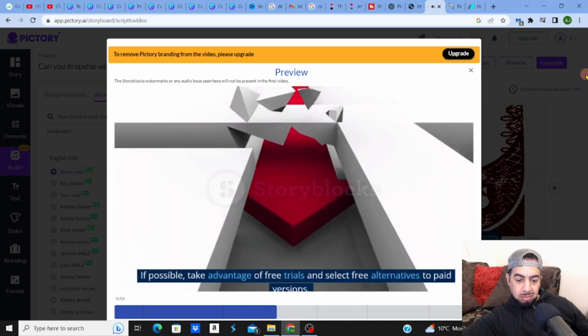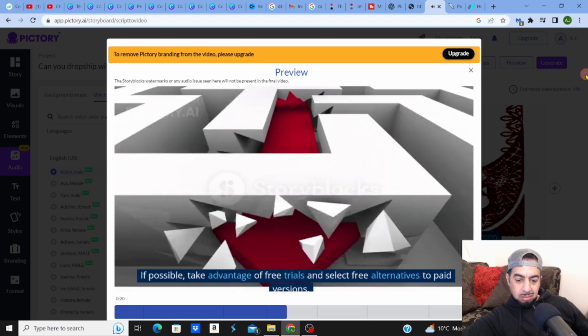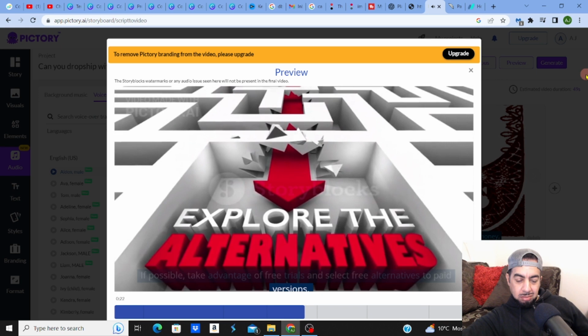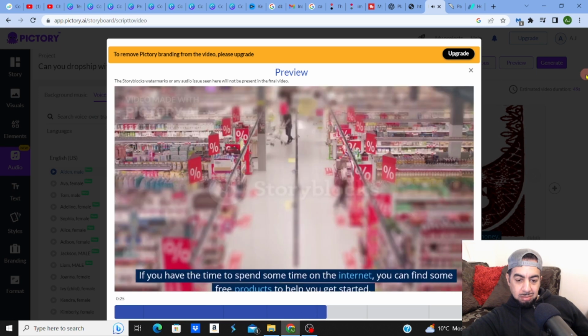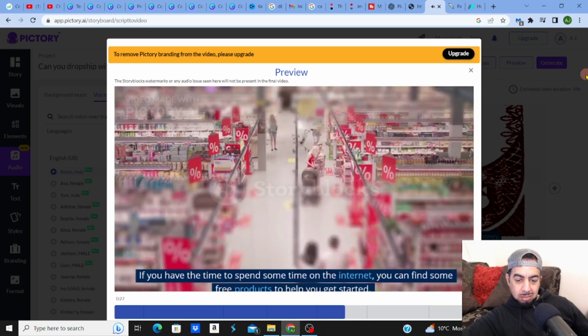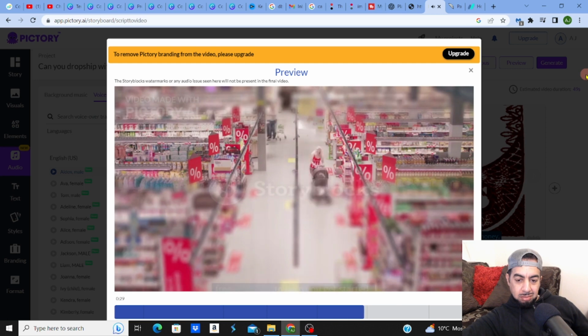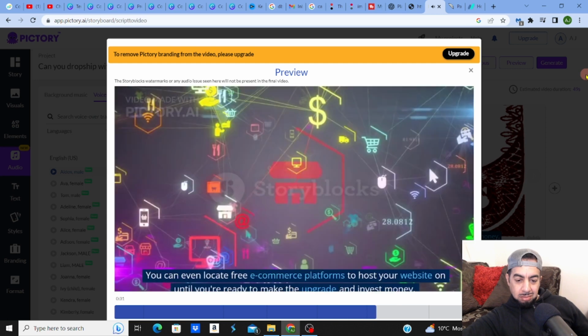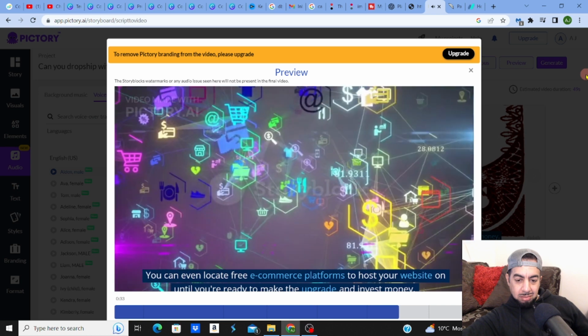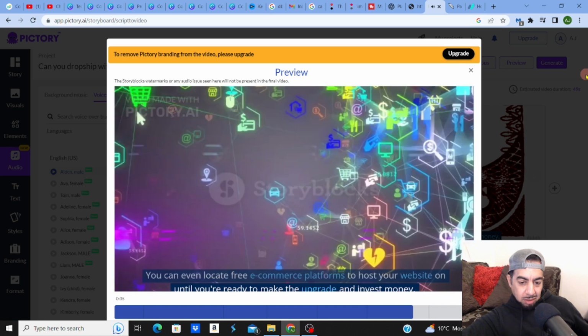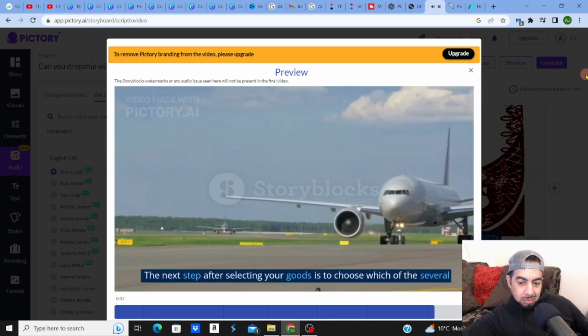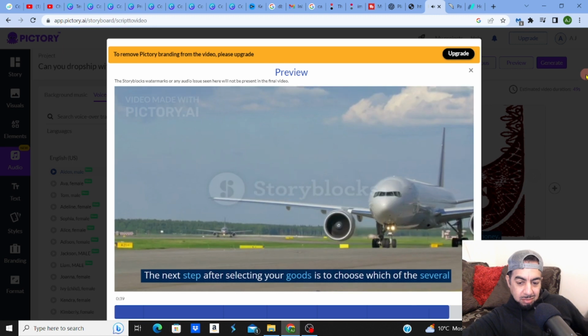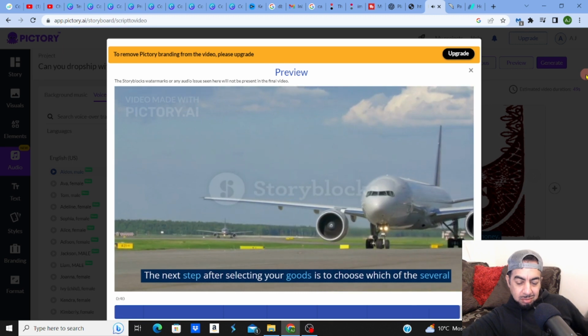If possible, take advantage of free trials and select free alternatives to paid versions. If you have the time to spend some time on the internet, you can find some free products to help you get started. You can even locate free e-commerce platforms to host your website on until you're ready to make the upgrade and invest money. The next step after selecting your goods is to choose which of the several.